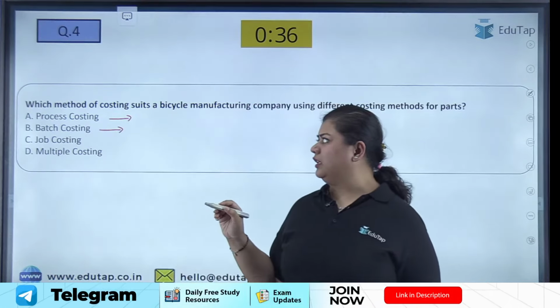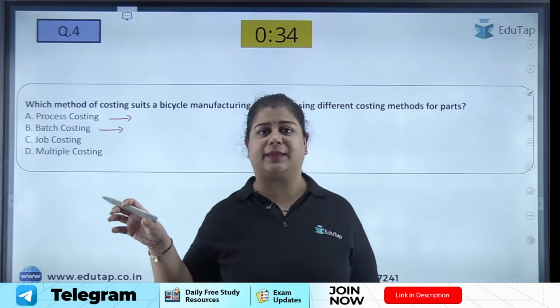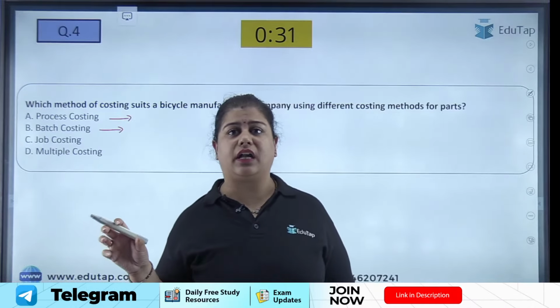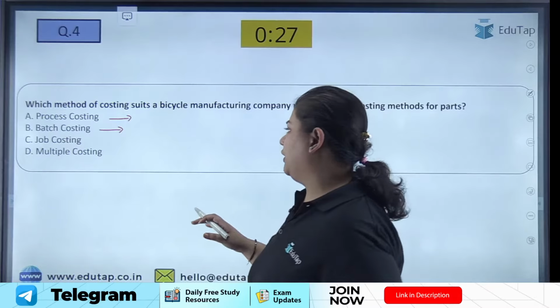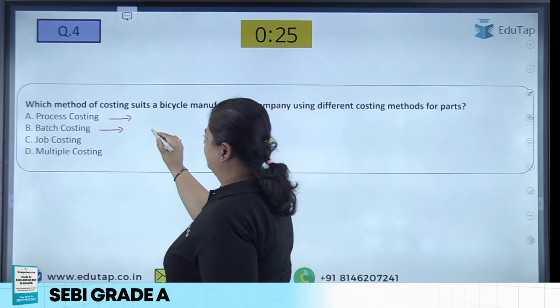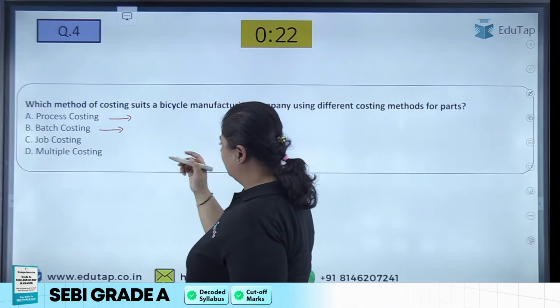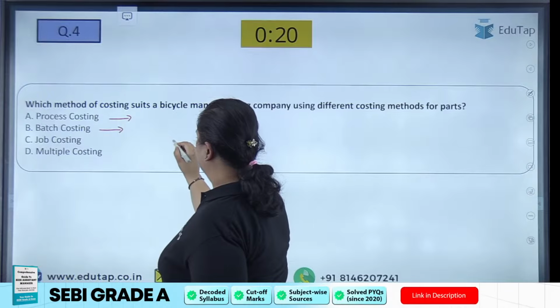Whereas batch costing is what? When we try to understand the cost of separate batches, for example, tires or shoes or ready-made garments. Here we make separate batches or lots. Let me take the example of tires.